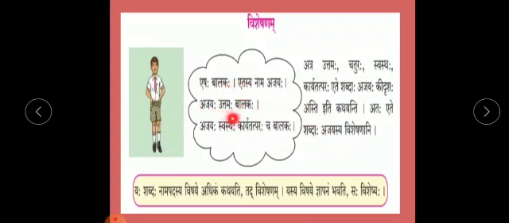Uttamah will be the adjective. The word which gives extra information about the noun is called the adjective. Likewise, the word Uttamah tells special things about this Balakah. That's why Uttamah will be the adjective.